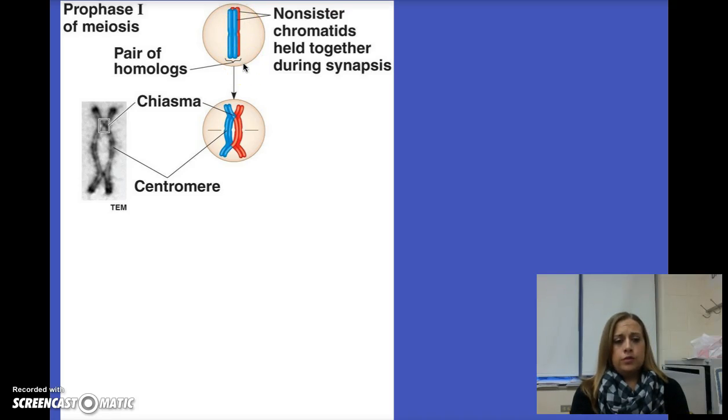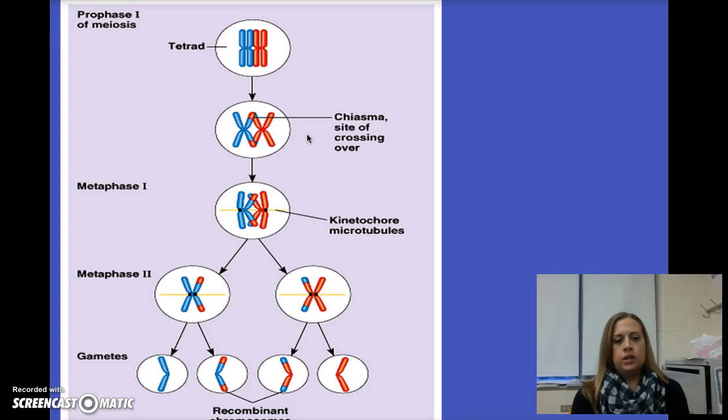Those are going to form the tetrad. When they're connected like this, you can see we've got these areas, the chiasmata, where part of the blue and part of the red are connected, and they're actually going to switch genetic material. It's a little bit easier to see in this diagram. So again, we have our tetrad. So we have our paternal sister chromatids, our maternal sister chromatids.